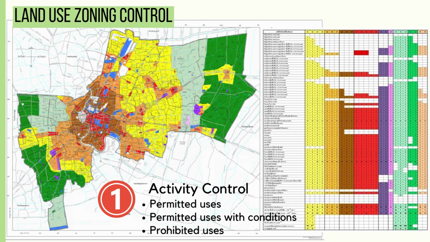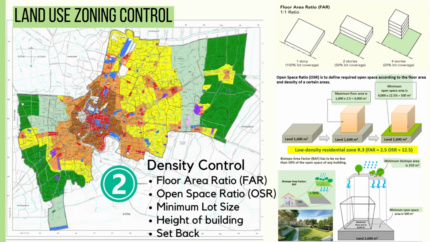On the right side, the table shows 2 types of land use zoning control. The first one is activity control. Either your land is permitted use with conditions or prohibited uses. The second is density control for floor area ratio, open space ratio, minimum lot size, height of building, and setback.